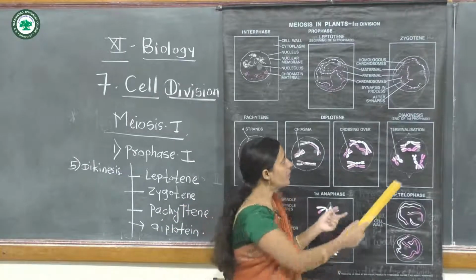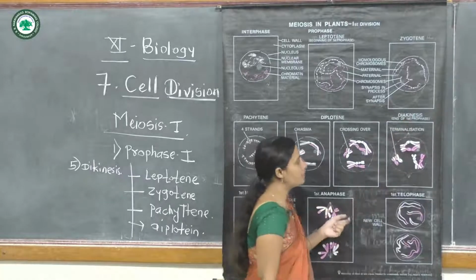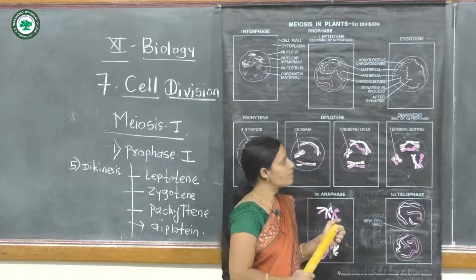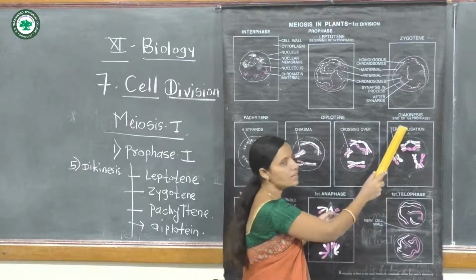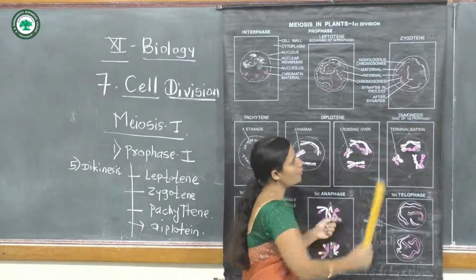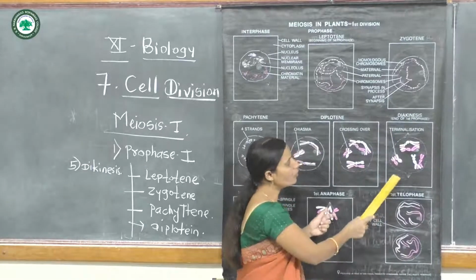Now the next phase is diakinesis. In this phase, it is the last phase of prophase first, the end of prophase first.